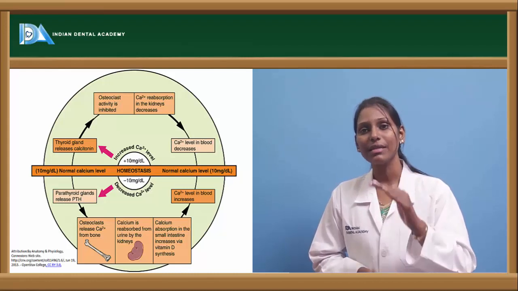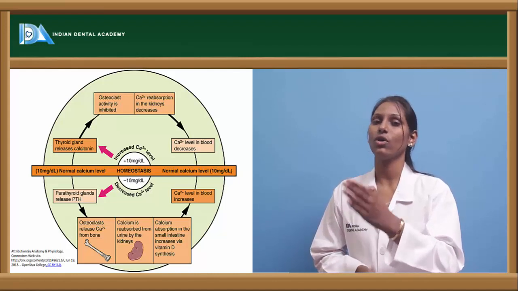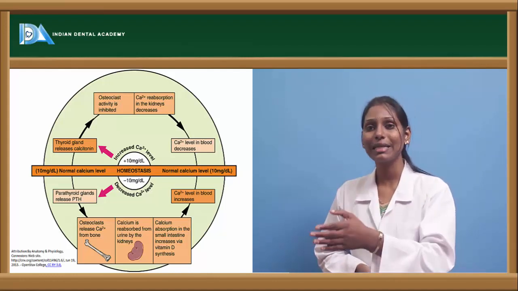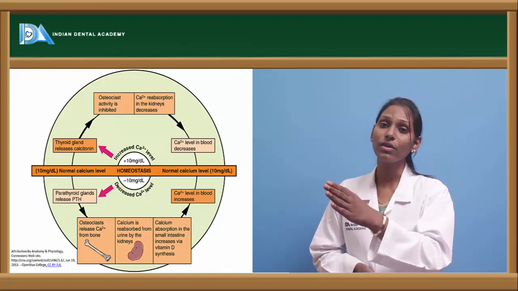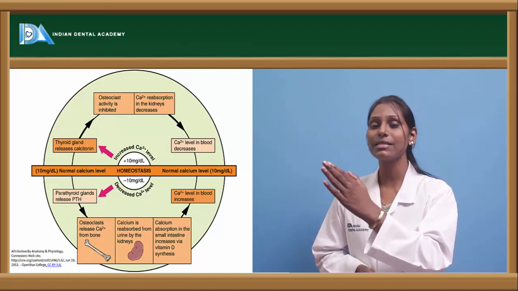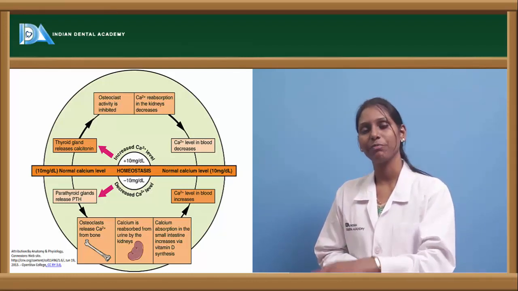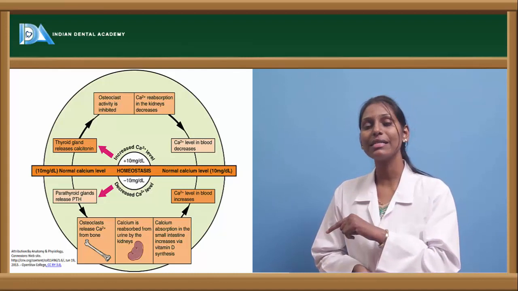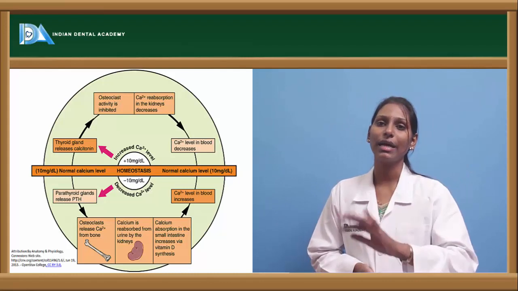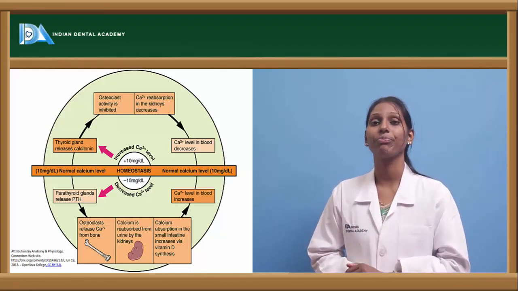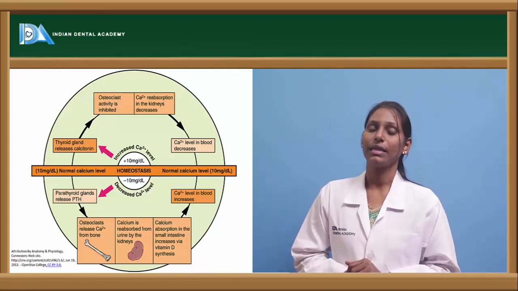When the parathyroid hormone levels are decreased, this will cause reduction in the osteoclastic effect. As the osteoclastic effect is not happening, there will be a decrease in the transfer of calcium from the bone to the ECF, and it will also decrease the calcium reabsorption from the kidneys. This in turn will decrease the calcium level within the blood. Thus, it comes back to the normal stage. Once it has reached the normal stage, it will go back as a feedback mechanism and the release of calcitonin will be stopped.